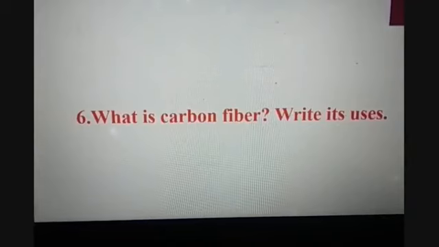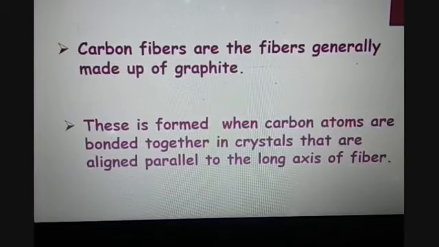Question number 6 is, what is a carbon fiber, and write its uses. So carbon fiber, as the name suggests, is a fiber made up of carbon. As we know, carbon has many allotropic forms, but generally graphite is used to make carbon fibers, and these are formed when carbon atoms are bonded together in crystals that are aligned parallel to the long axis of the fiber.